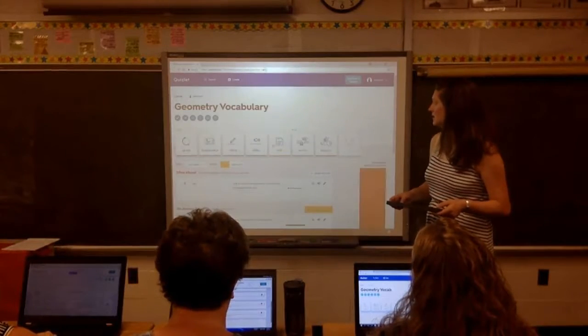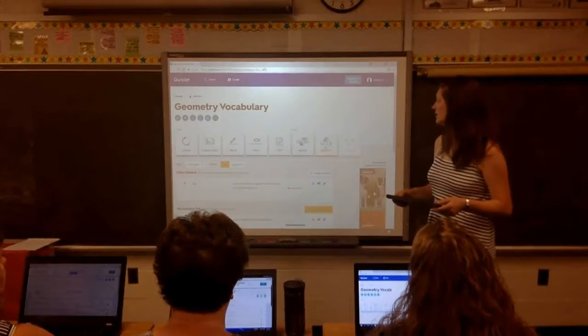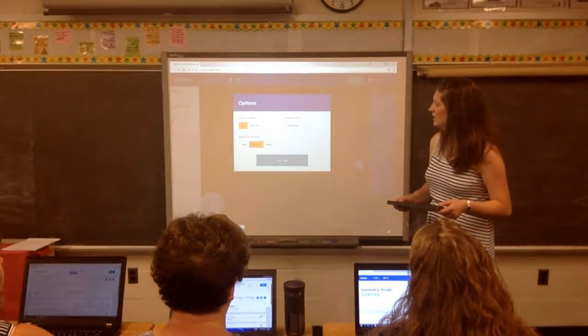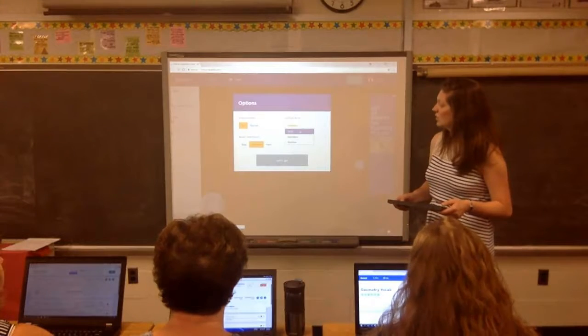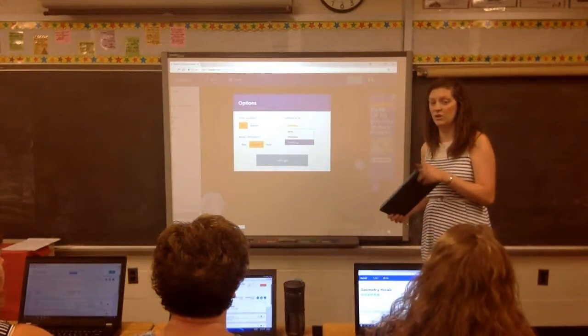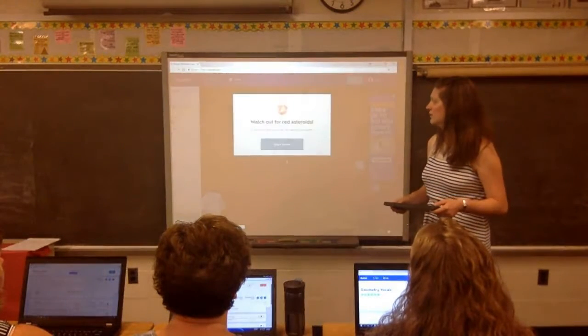Test is just like a multiple choice test, and then there's matching. I like the gravity game. So for this one, you can either start with the term and then they have to write the definition. You can start with the definition and then they write the term, or it can go both ways, just a way to build that fluency with whichever vocabulary you're using.